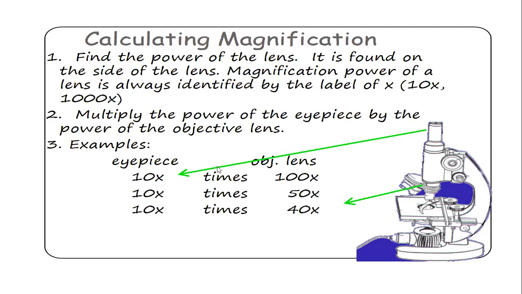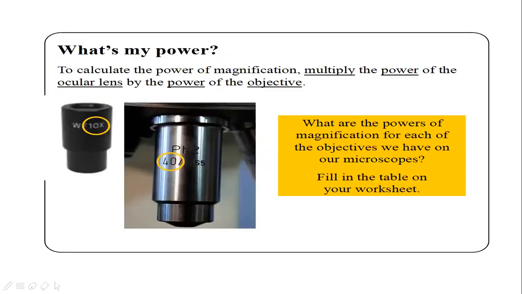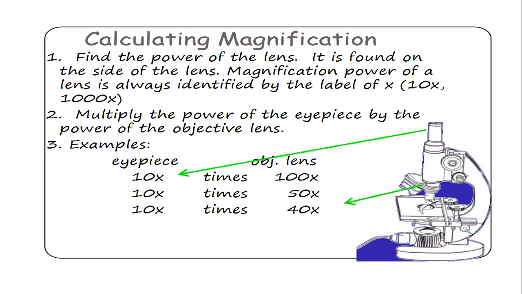If the eyepiece is 10x and the objective will be, so whatever be the power of the eyepiece and whatever be the power of the objective lens, to get the magnification, you have to multiply both the numbers, and you will get the magnification.